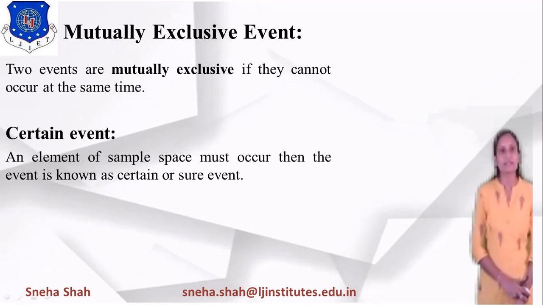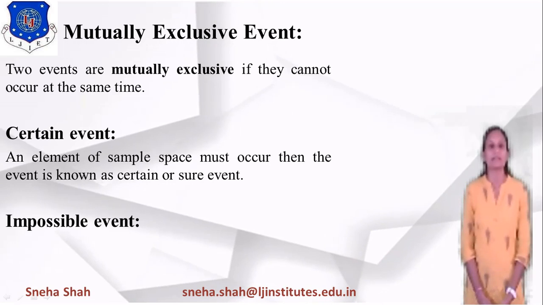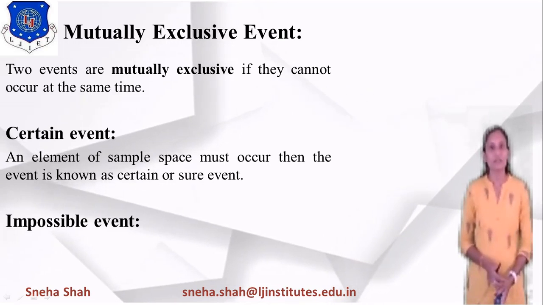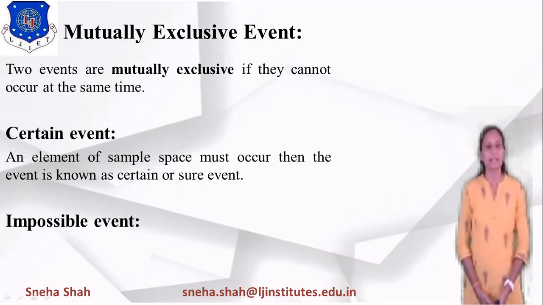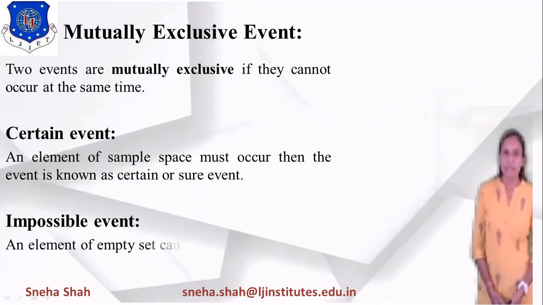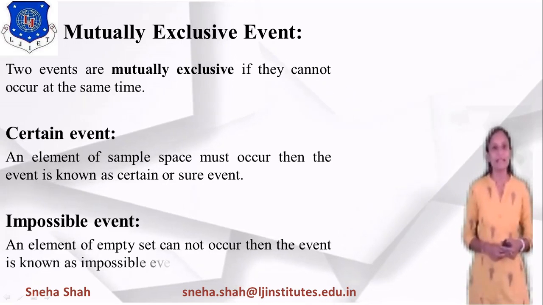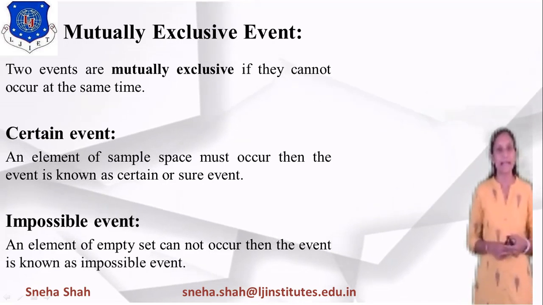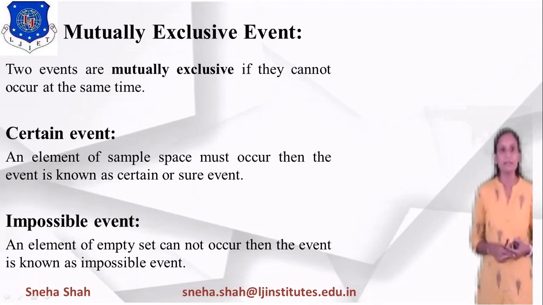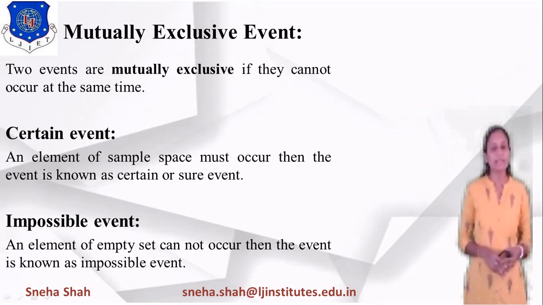So the next definition is null event or impossible event. If the occurrence of this event is impossible, then it is considered an impossible event. It is defined as: if an element of the empty set cannot occur, then the event is known as an impossible event.